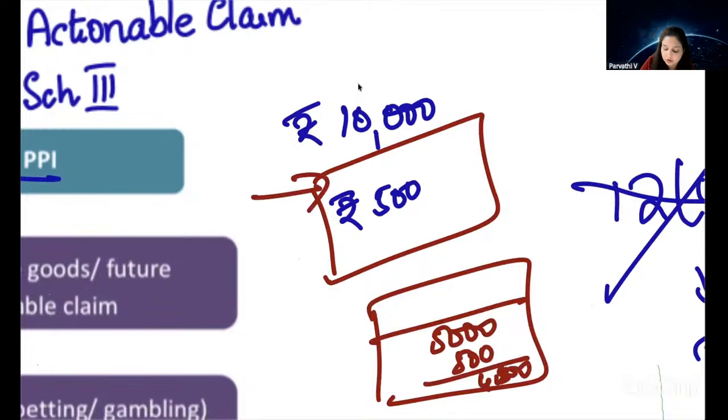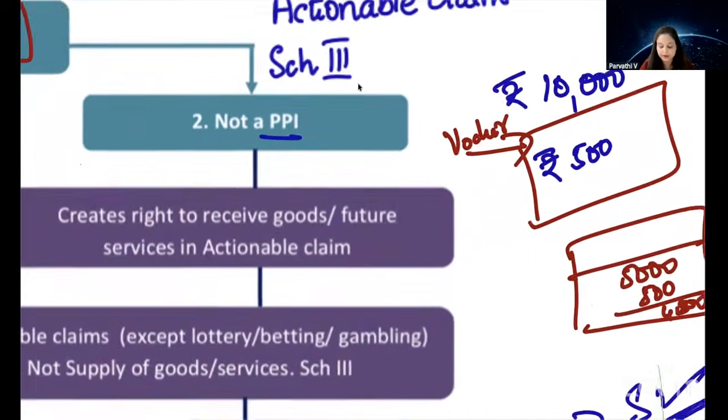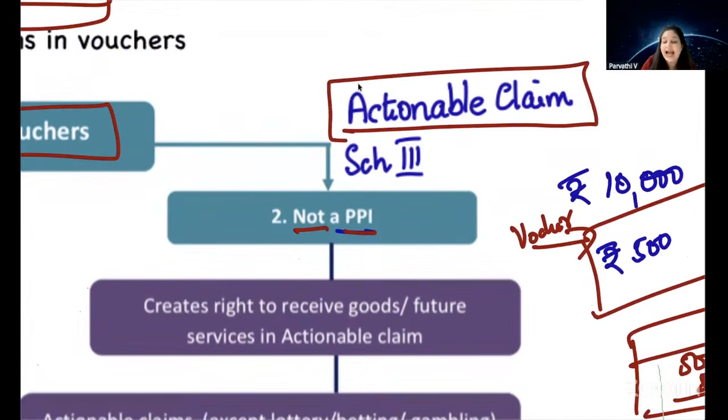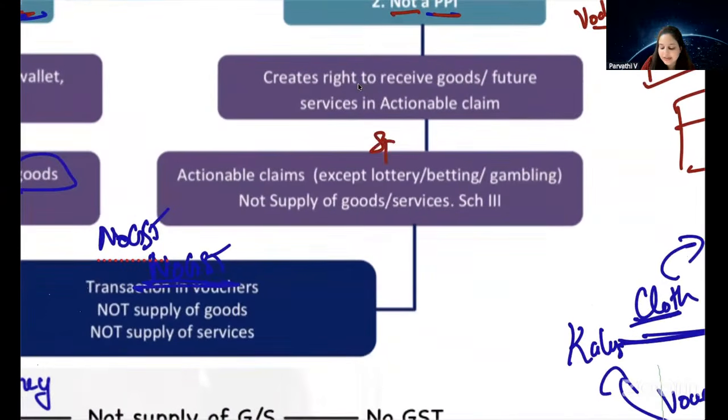Now, what about this voucher? This is not a prepaid instrument because we did not pay any amount to get it. So they said this is not a prepaid instrument, but it should be treated as an actionable claim. Yes, actionable claim is covered under the definition of goods. So is GST applicable on this type of voucher? They said actionable claims are taxable under GST only if it is a specified actionable claim. What is a specified actionable claim? Lottery, betting, gambling, casinos, horse racing, online money gaming. Only these are specified actionable claims. The other actionable claims are again out of GST.